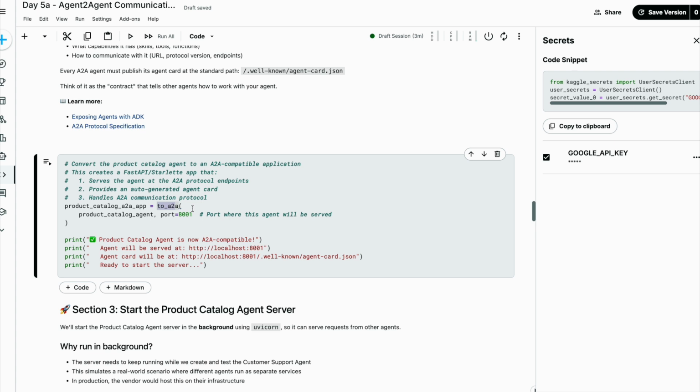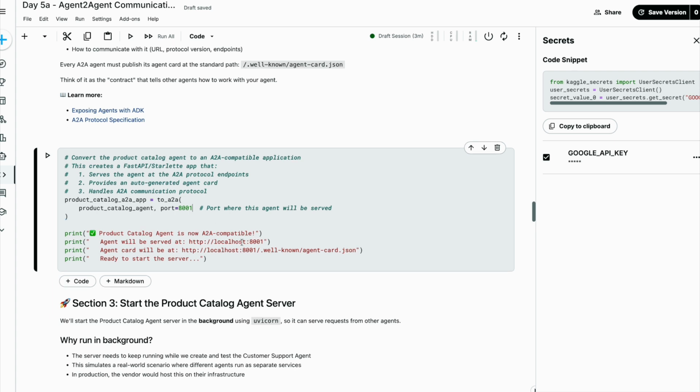It wraps our agent in an A2A compatible server like FastAPI or Starlette, which auto generates an agent card that includes agent name, description, and version. It will have protocol versions and endpoints. It will have input and output modes. It basically serves the agent card at /.well-known/agent-card.json. This is a standard A2A path. Hence, it handles all the A2A protocol details like request, response, formatting, task endpoints, etc. This is the easiest way to expose an ADK agent via A2A.